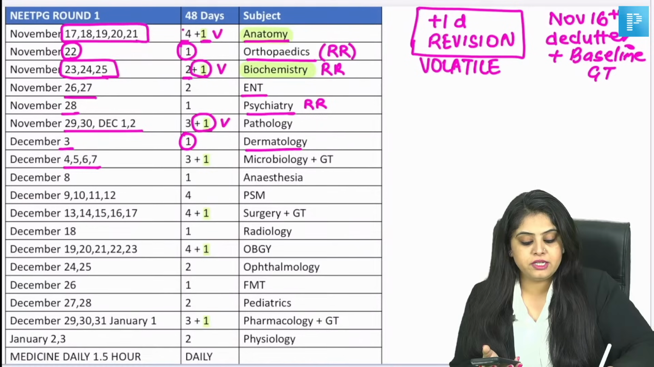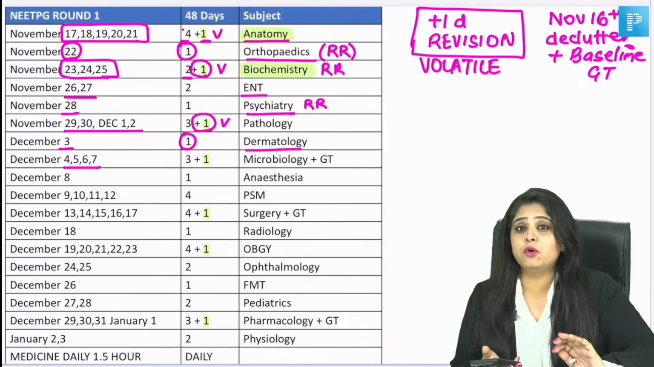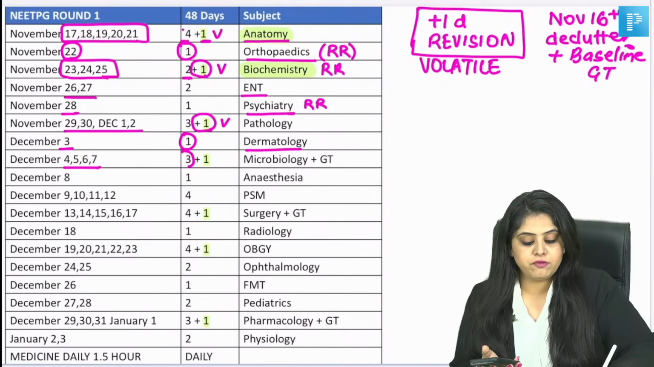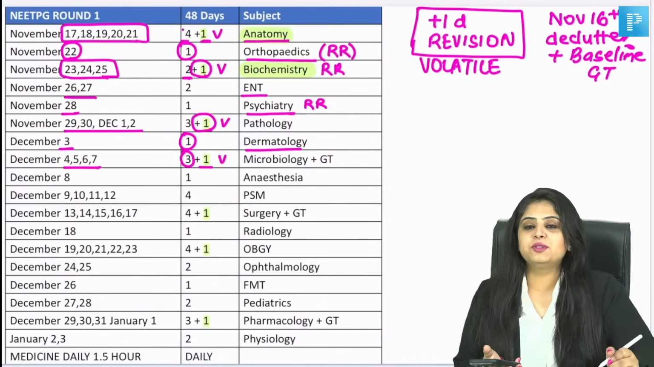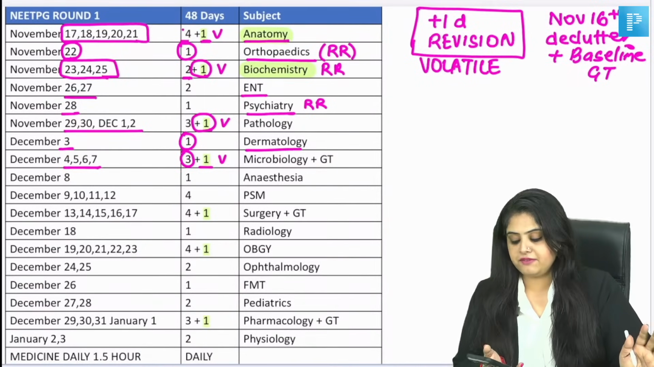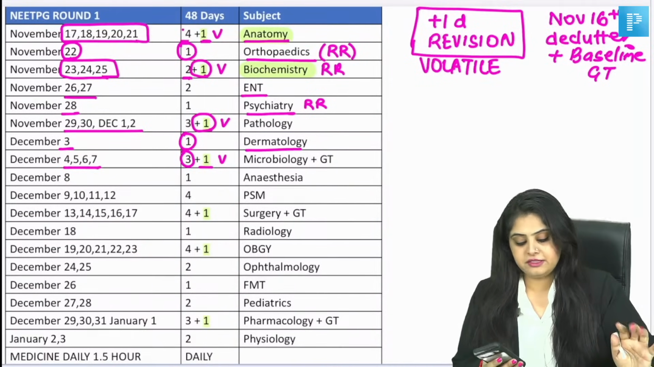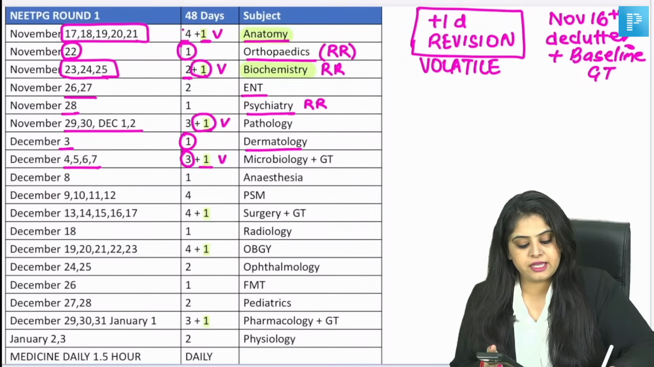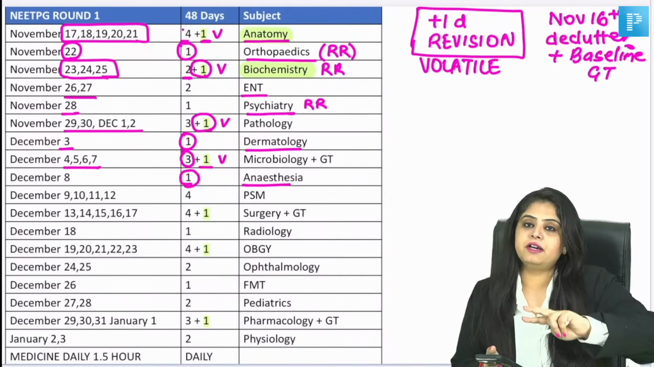Now we come to 4 days of micro, which again is one of the volatile things. So you finish it off in 3 days, and then +1 day I have kept for micro. Ma'am, 1 day is too little, the whole of micro is volatile. That is why I've given you a total of 4 days. Next we come to a short subject again. So I've kind of alternated, one big, one short.